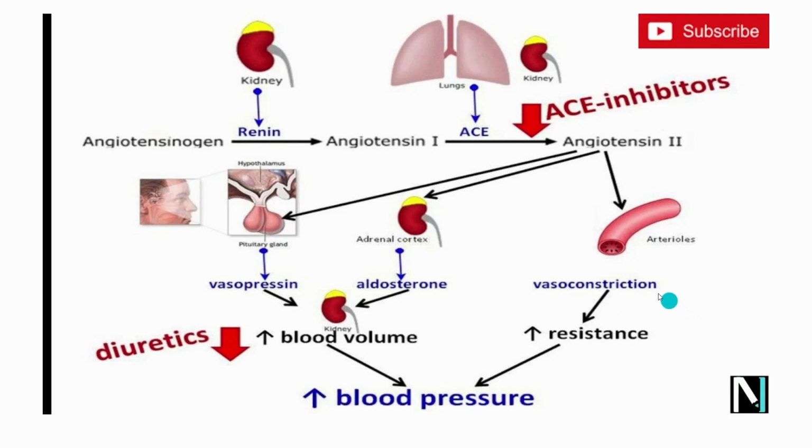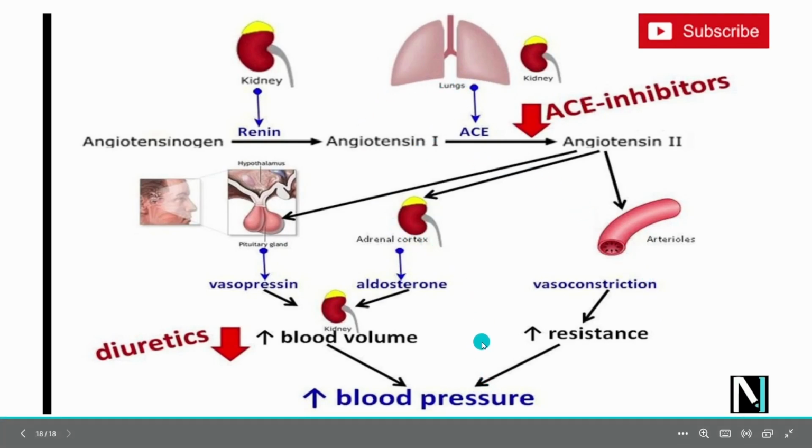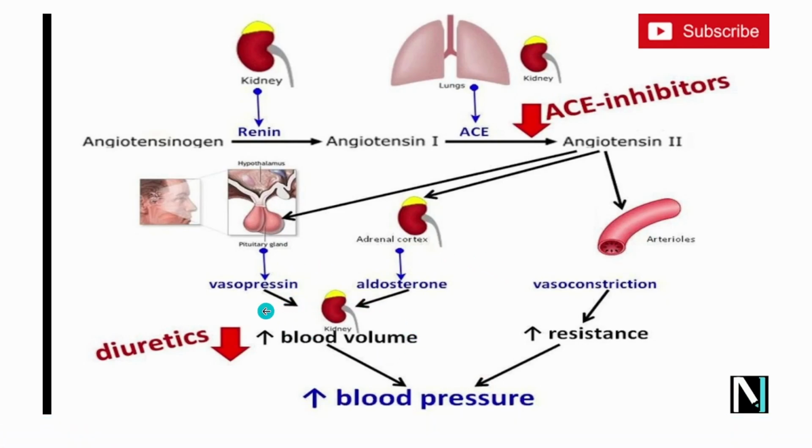The atria of the heart produce the ANF hormone, which is responsible for lowering blood volume and blood pressure by promoting salt and water excretion in urine. See, the heart is also involved in regulation, but the majority of the action takes place in the kidney. So that means the kidney plays an important role in regulation of kidney functions.